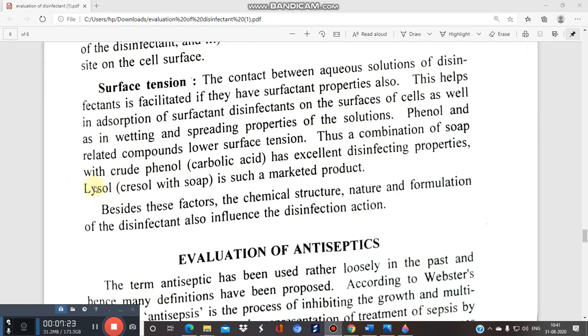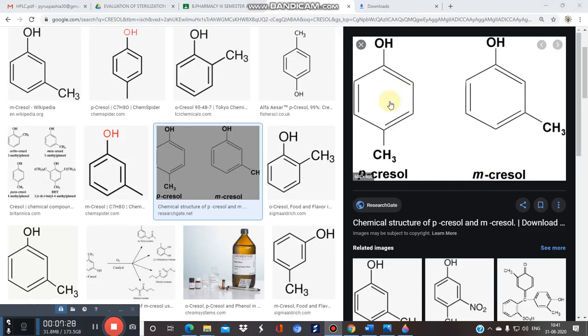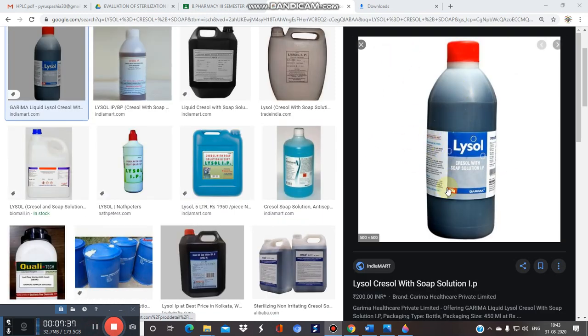Just like Lysol. Lysol is very famous. Lysol contains cresol plus soap. So see the structure of cresol. This is meta and this is para cresol. So this is Lysol. I hope this is clear to you.